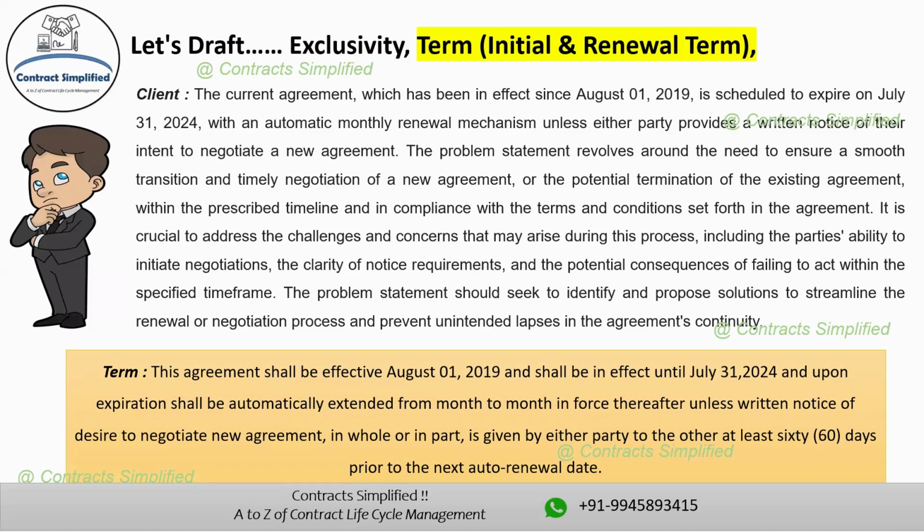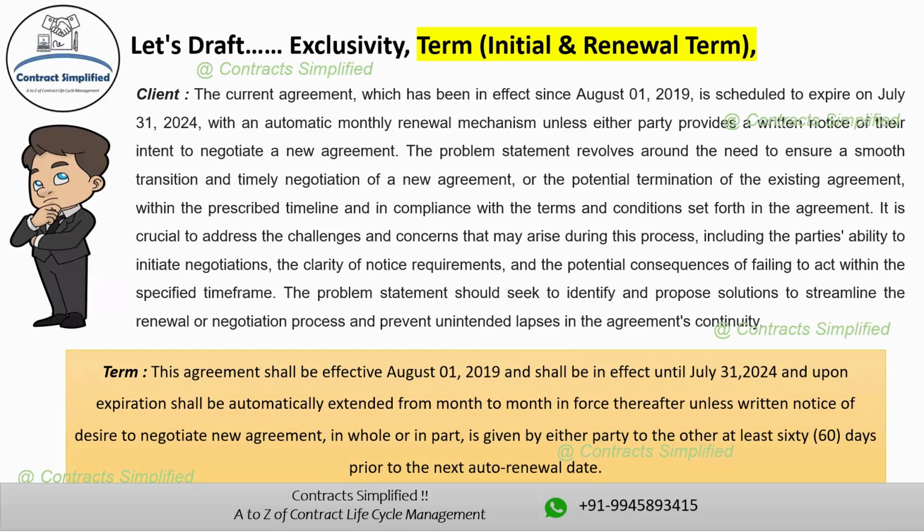The third part would be, "and upon expiration shall be automatically extended from month to month in force thereafter." After the initial term of the agreement, that is until July 31st, 2024, it will be automatically renewed on a month to month basis. This means that if neither party takes any action, the agreement will continue month on month without the need to sign a new agreement.